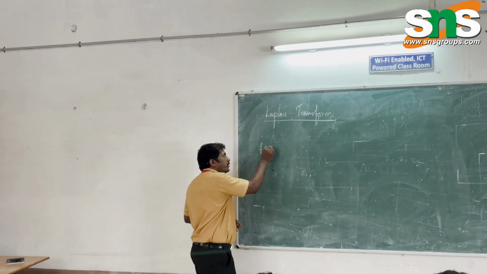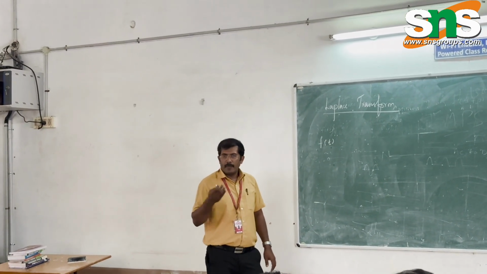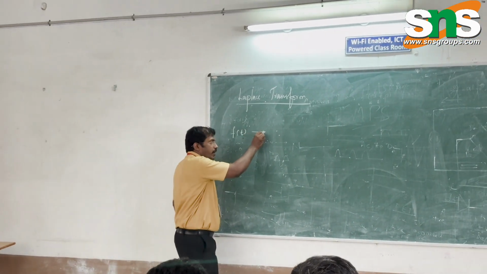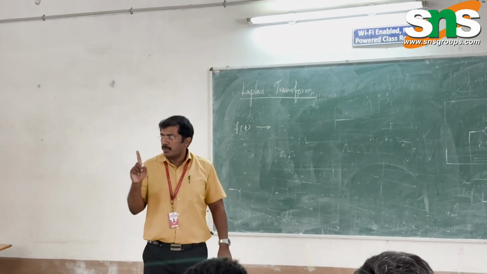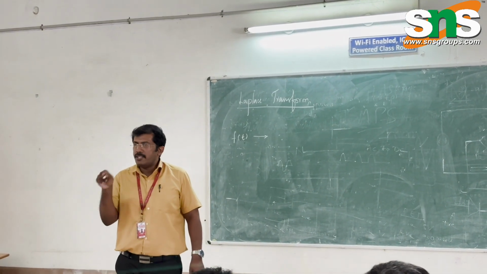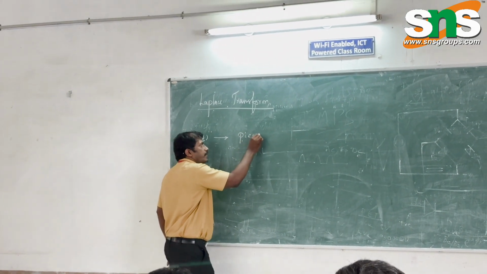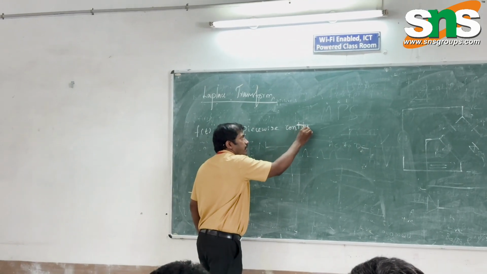So suppose if you take f of t as a function, it should have two properties. Number one, the first one is it should be piecewise continuous.